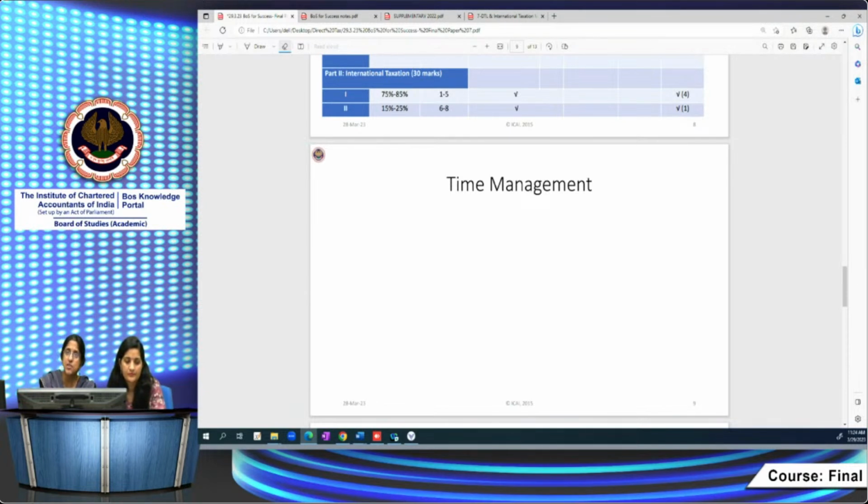One is your preparation should be adequate. If your preparation is not adequate, then it becomes very difficult for time management. You might not know, even if you have time, you won't know. So with adequate preparation, how do you manage your time? You have a total time of 3 hours, 180 minutes in total.